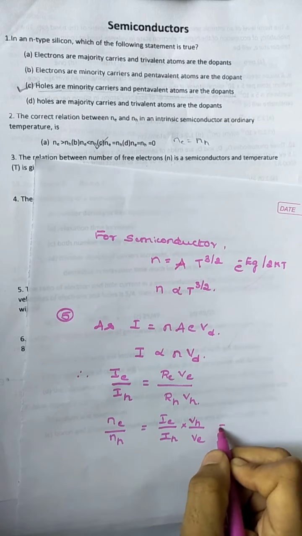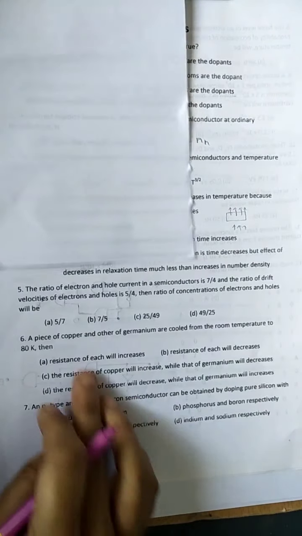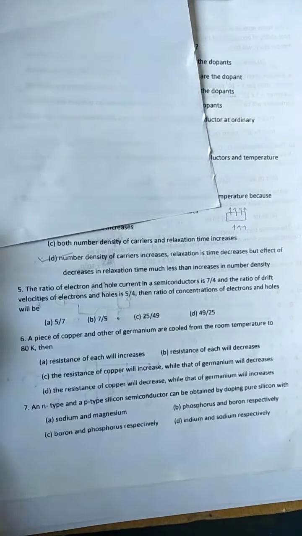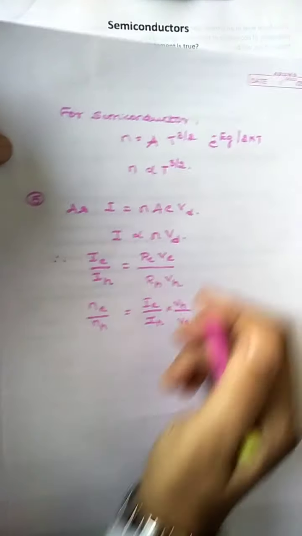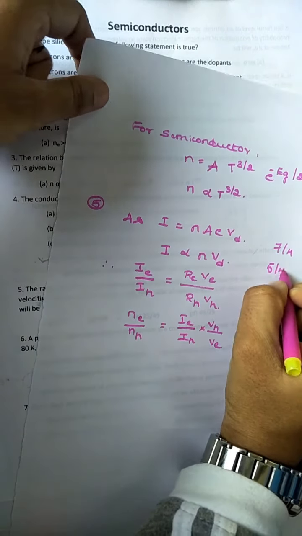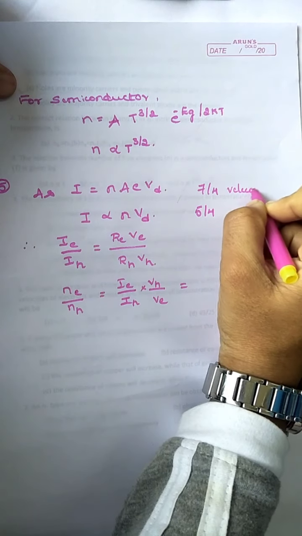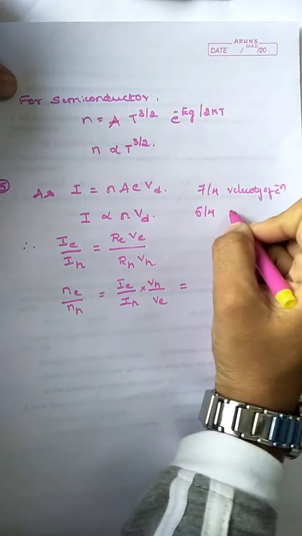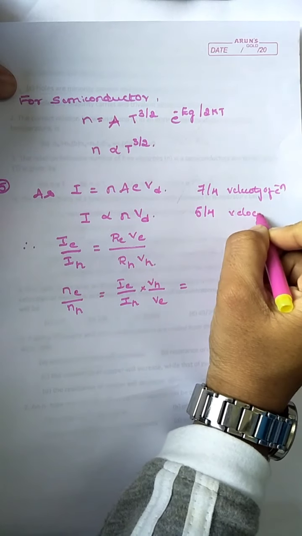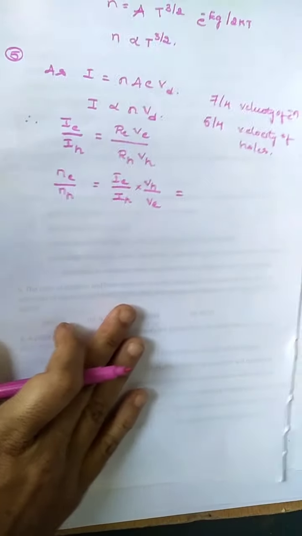Now substitute the values of Ie by Ih and ve by vh. The value given is 7 by 4, and another one is 5 by 4. The 5 by 4 is the ratio of the velocity of electrons to the velocity of holes.